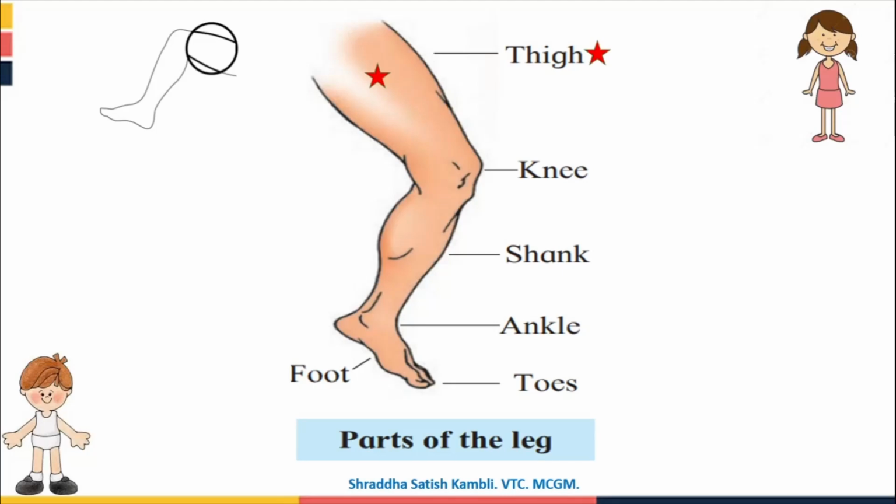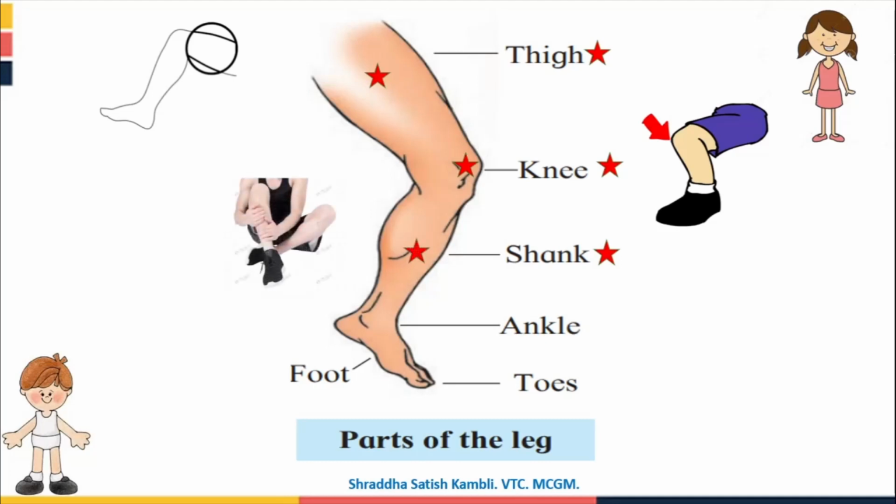And then you have the knee here. Knee means the ghutna. Okay, the knee. See, this part is called as the knee. And then you have the shank. See, this part of your leg is called as the shank. Okay, the shank. And then you have the ankle. I'm trying to show you this in a line, okay, from top to down. So ankle. See, this is the ankle, the place where girls wear the payal or the anklet.